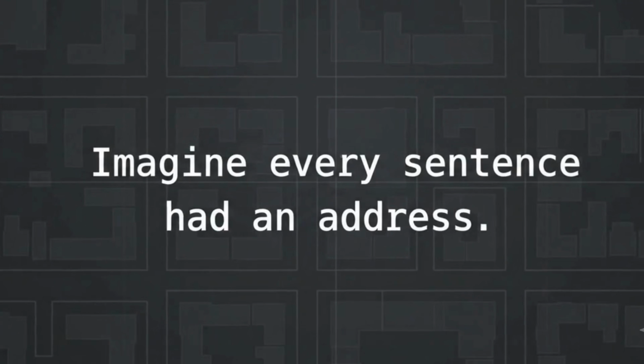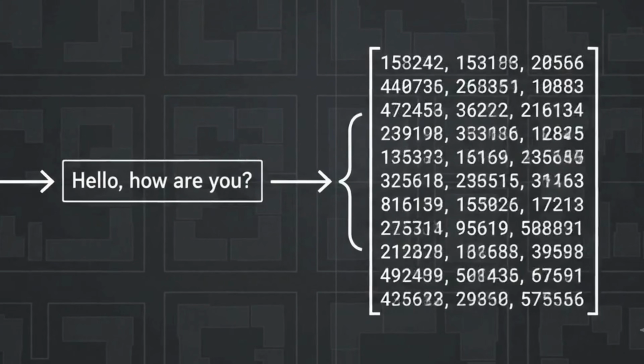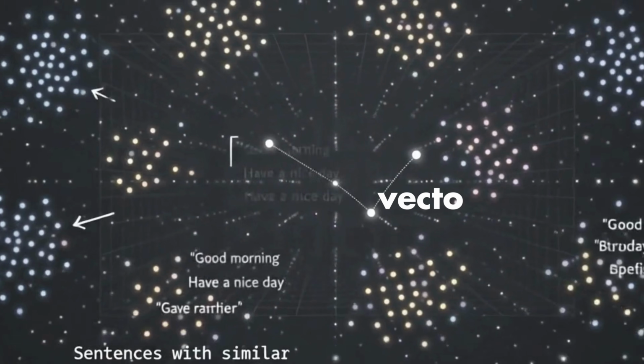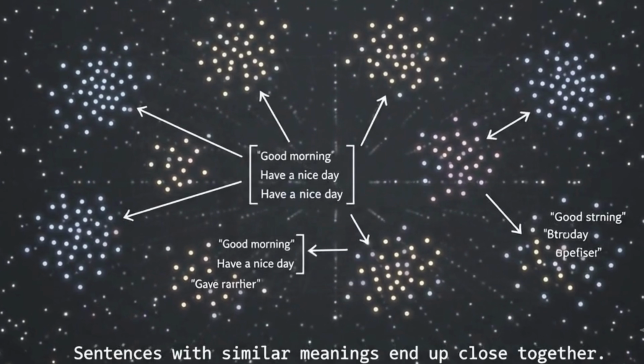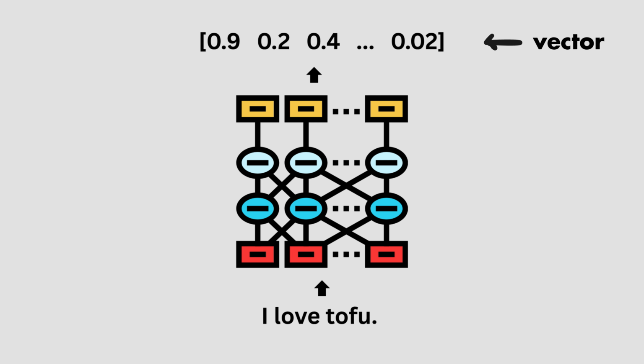The core idea behind semantic search is actually really cool. Imagine every sentence in the world had an address, a location in space. When you pass a sentence through an embedding model, it converts it into a list of hundreds of numbers called a vector. Individually, these numbers don't mean much, but together they act like coordinates, placing the sentence somewhere in a high dimensional space. Sentences with similar meanings end up close together.